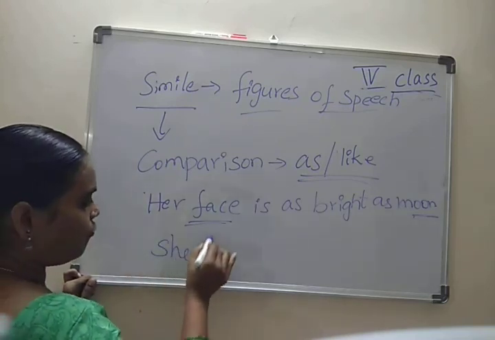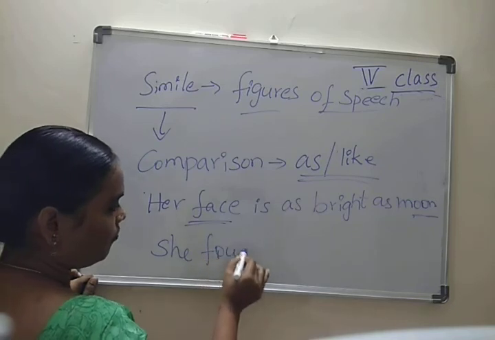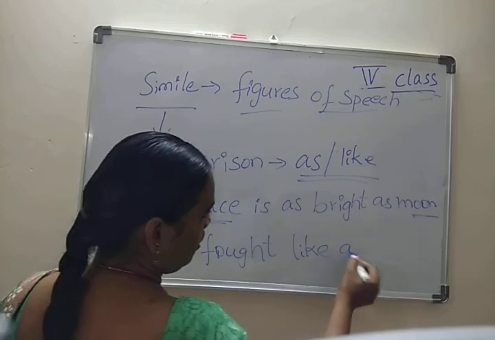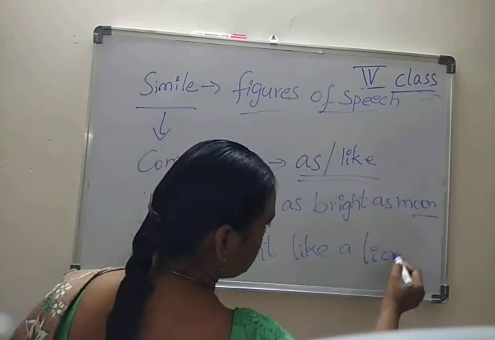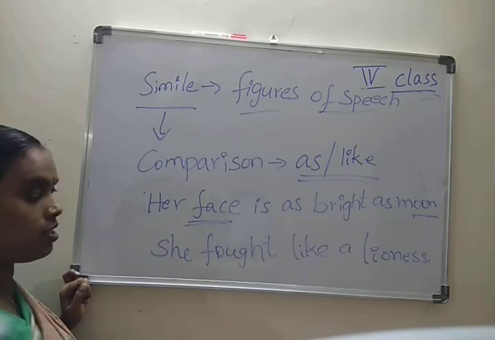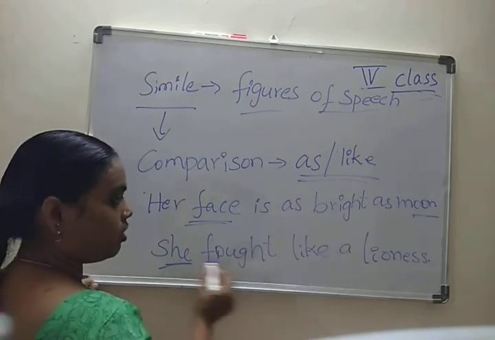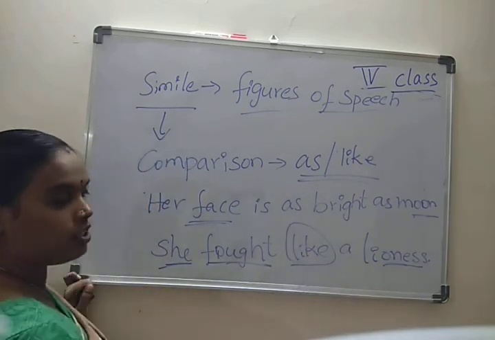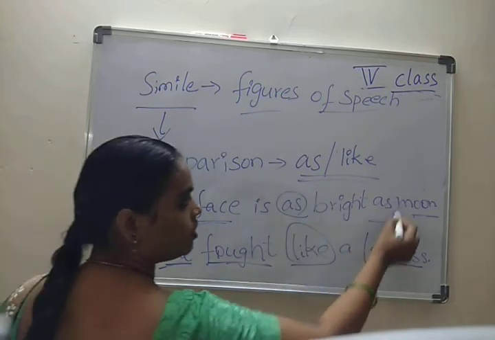And she fought like a lioness, like Jhansi Rani, no? How did she fight? Like a lioness. Here the comparison word is like. Here the comparison word is as.